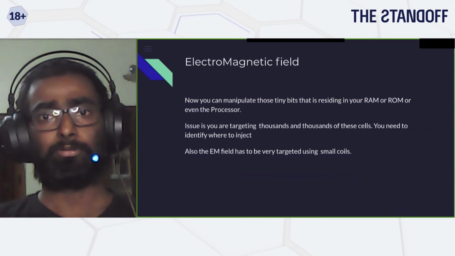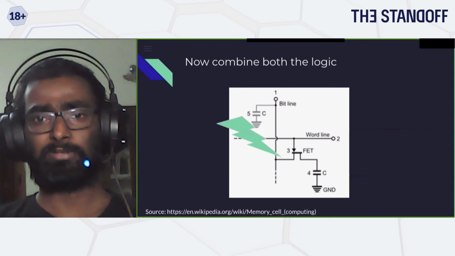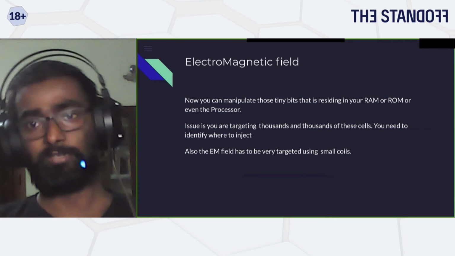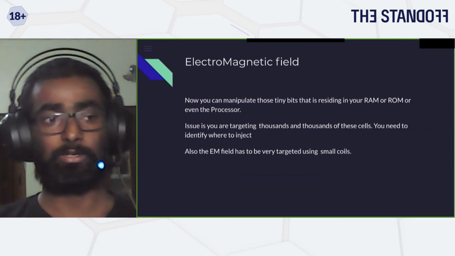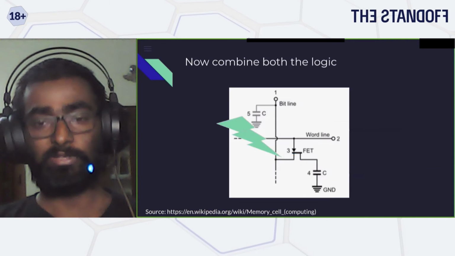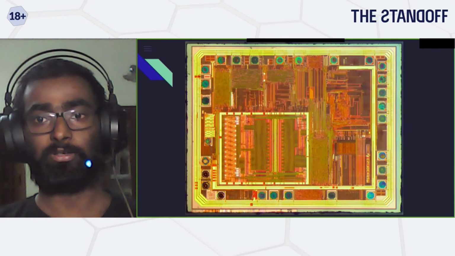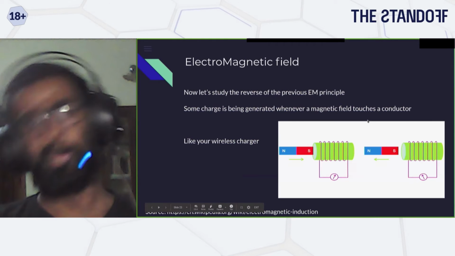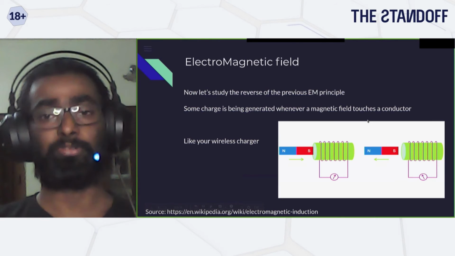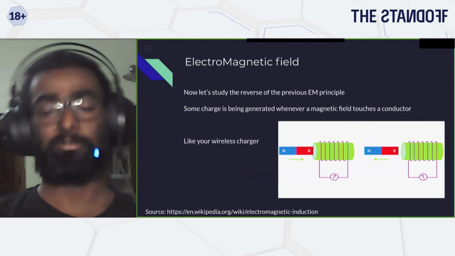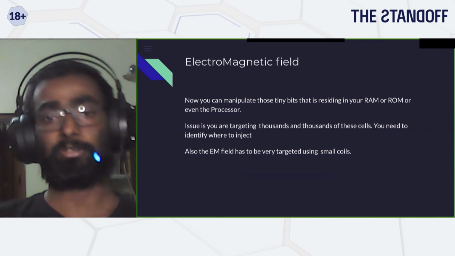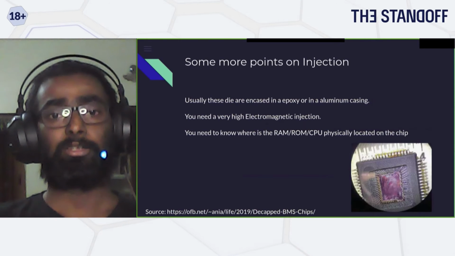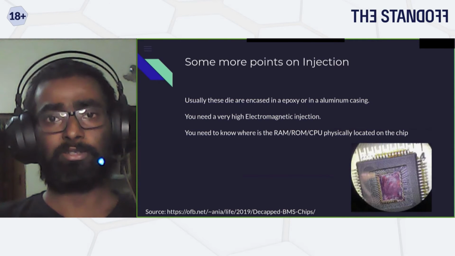So the idea is basically to use those magnetic fields to interfere with these components, be it your RAM, ROM, or even directly inject into the CPU, where all your instructions are being executed. A few pointers on the injection.